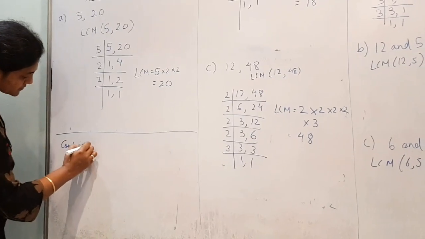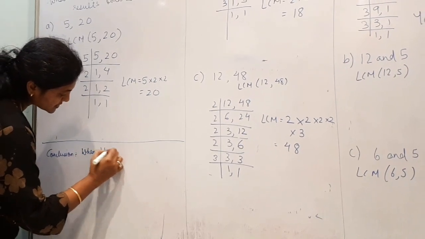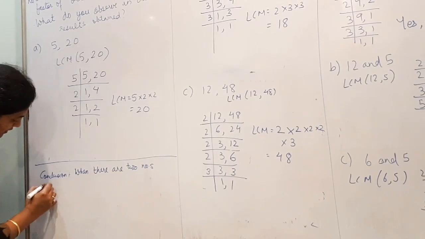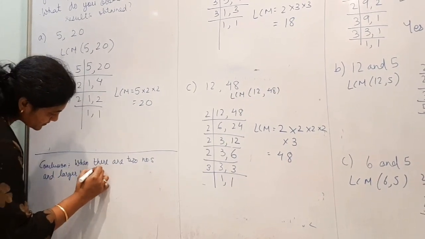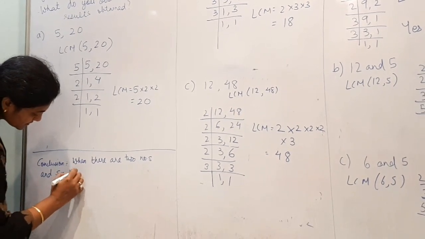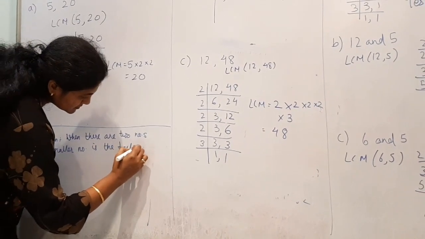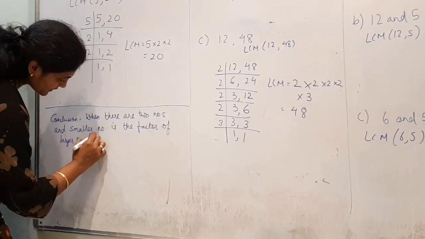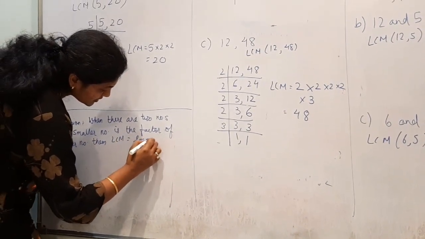Conclusion: when there are two numbers, and the smaller number is the factor of the larger number, then LCM is equal to the larger number.